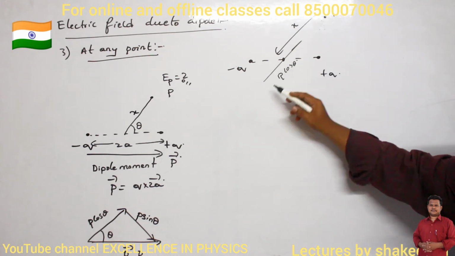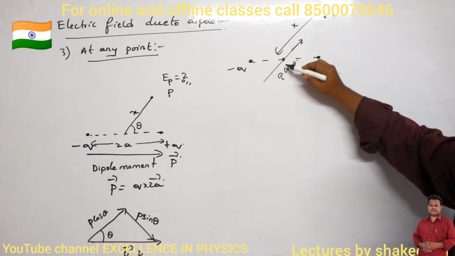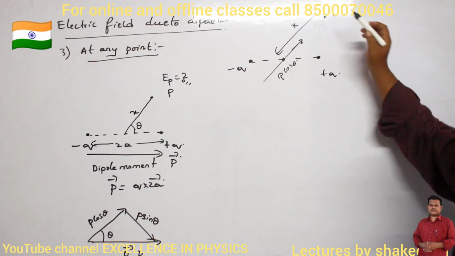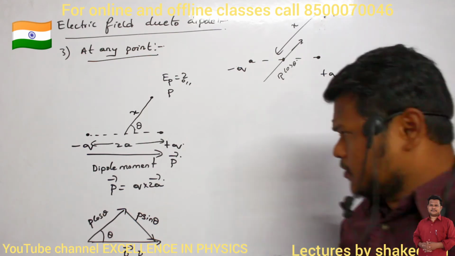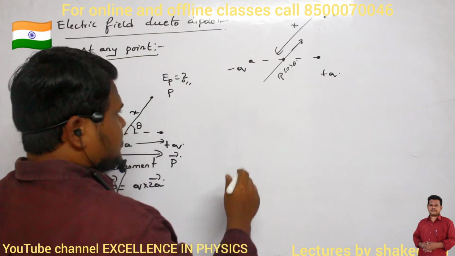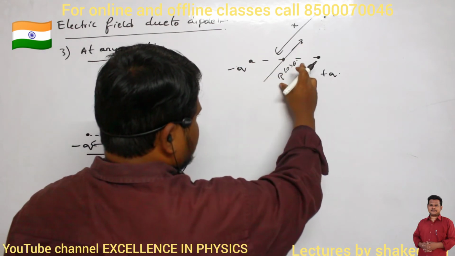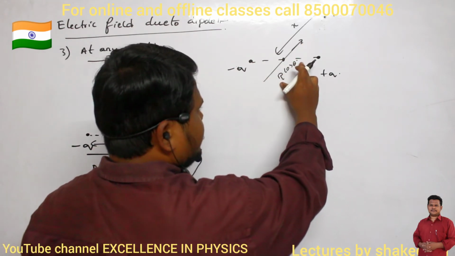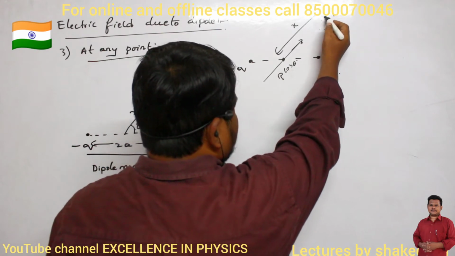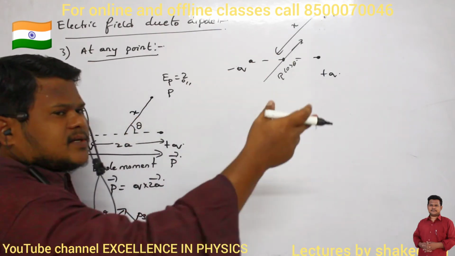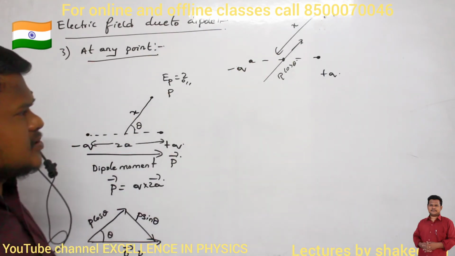Because of this p cos theta, can you say what will be the amount of electric field developed here? How can I calculate it? For this dipole, whose dipole moment is p cos theta, where is this point? Is it present on the axial line or on the equatorial line?